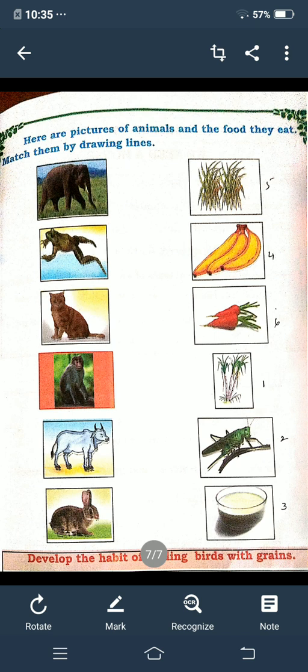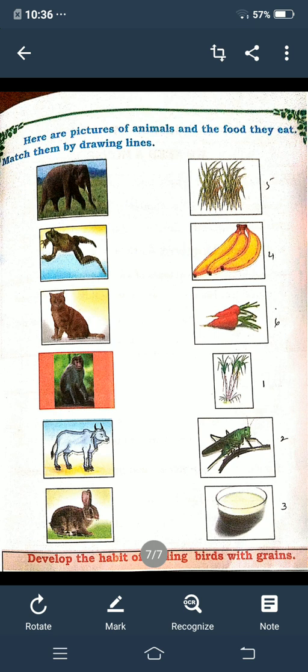Shall I ask some questions, children? What food will the dog eat? The dog will eat bone and drink milk. What will the cat drink? The cat will drink milk. What is the food of rabbit? The food of rabbit is grass. What is the food of monkey, children? The food of monkey is banana and nuts.